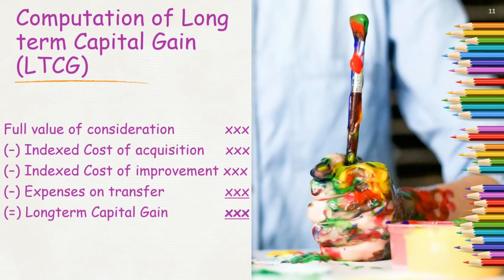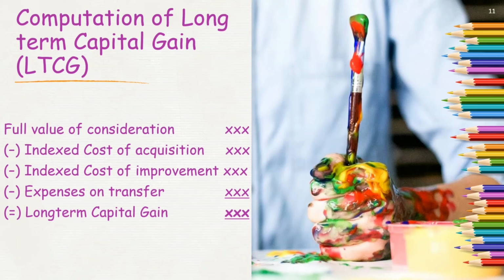A similar thing will happen in the case of cost of improvement. Again, you are going to index your cost of improvement, and on indexation of both, the cost of the asset and the selling price, that is the full value of consideration, are comparable. First I make them comparable, then I deduct the expenses from this, as regular as we saw in short-term capital gain as well. So this is the regular capital transfer expense.